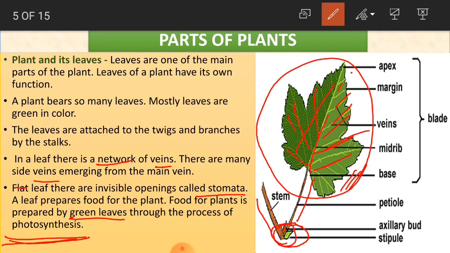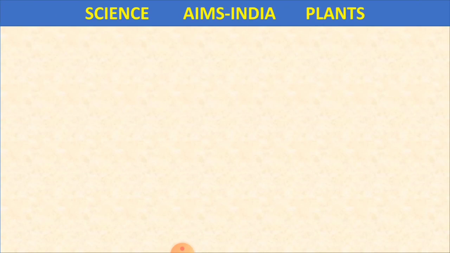In short, this is a process in which green plants use sunlight to make their own food. These green plants, these leaves, use the sunlight and make their food. This is known as photosynthesis. Okay children, clear?